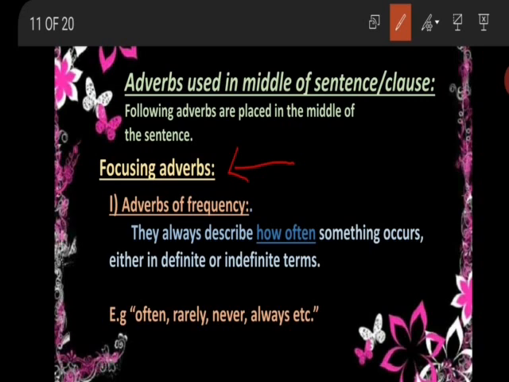The adverbs of frequency are those adverbs which basically describe how often something or how often an event occurs, either in a definite term or in indefinite term. We will also elaborate this with the help of some examples. So words which are used for describing the adverbs of frequency are often, rarely, never, always. So these are some examples of focusing adverbs, and they are usually placed in the middle of the sentence.